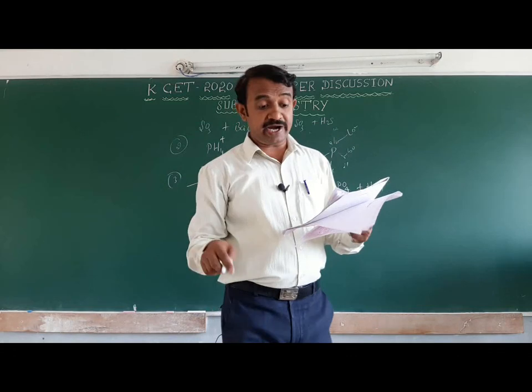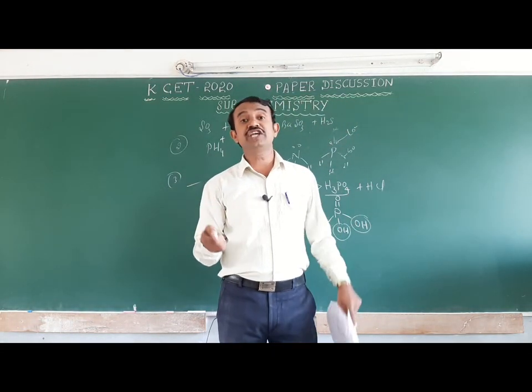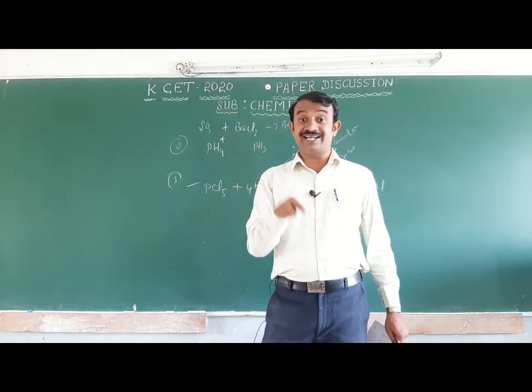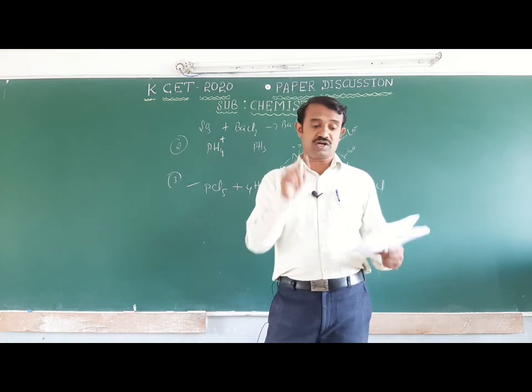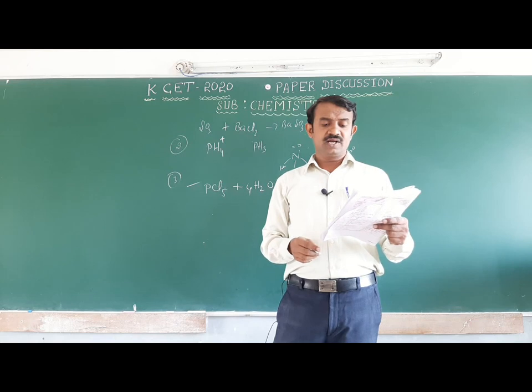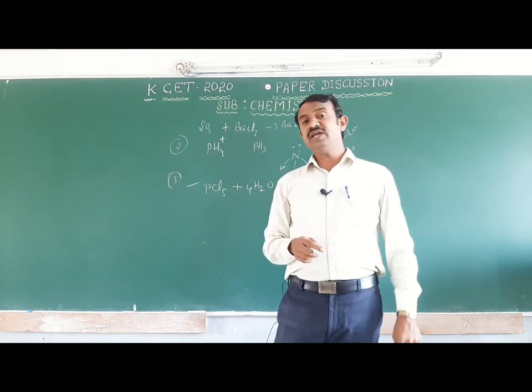Okay, next one: on hydrolysis gives an oxo acid of phosphorus which is a good reducing agent. Phosphorus is not a reducing agent, phosphorus is an oxidizing agent. It undergoes reduction. That is one of the important points. Next one, fifth one: identify the set of paramagnetic ions among the following.